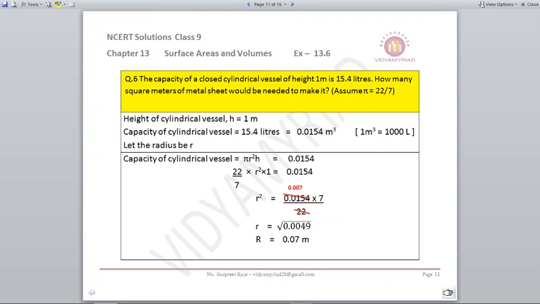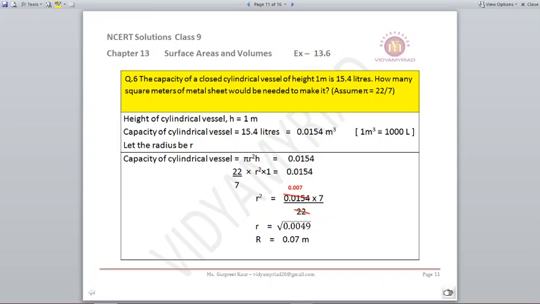Question number 6. The capacity of a closed cylindrical vessel of height 1 meter is 15.4 liters. How many square meters of metal sheet would be needed to make it? Now height is given to you as h as 1 meter. Capacity of this cylindrical vessel is given to you as 15.4 liters.